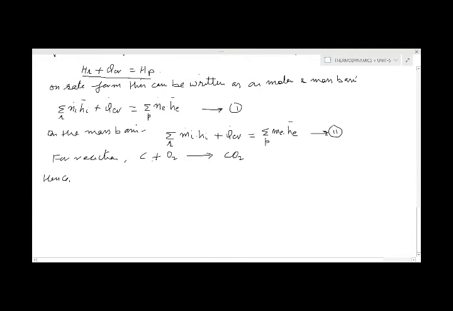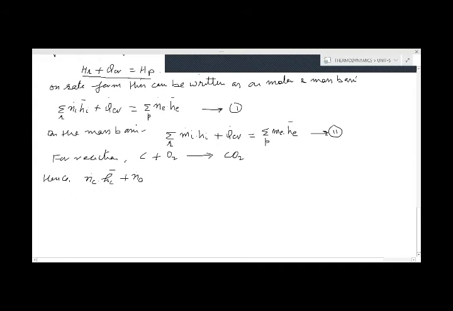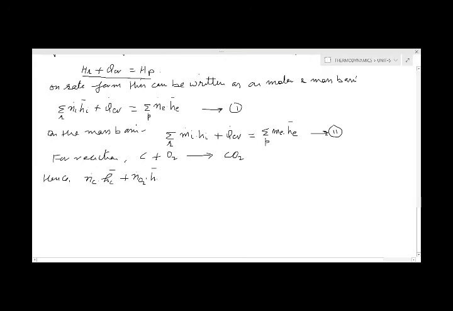Here we can write, for this reaction, suppose number of moles of the carbon N dot C into enthalpy of formation H bar C, plus oxygen is there, so N dot O2 is the number of moles of the oxygen into H bar O2, the enthalpy of formation of this oxygen, plus this Q dot Cv.